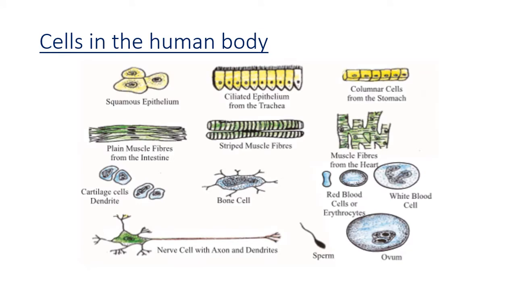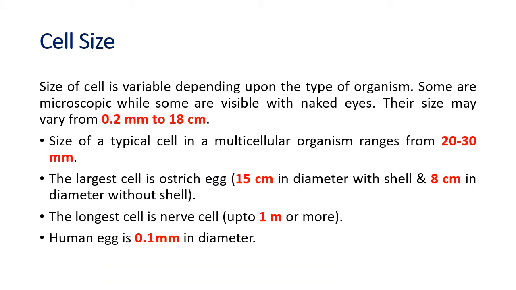Yesterday we saw this slide, the cells in the human body, with different shapes and different sizes, depending on what functions they perform. So today we'll go a little deeper and see the cell size. The size of a cell is a variable, meaning it changes depending upon the type of organism.